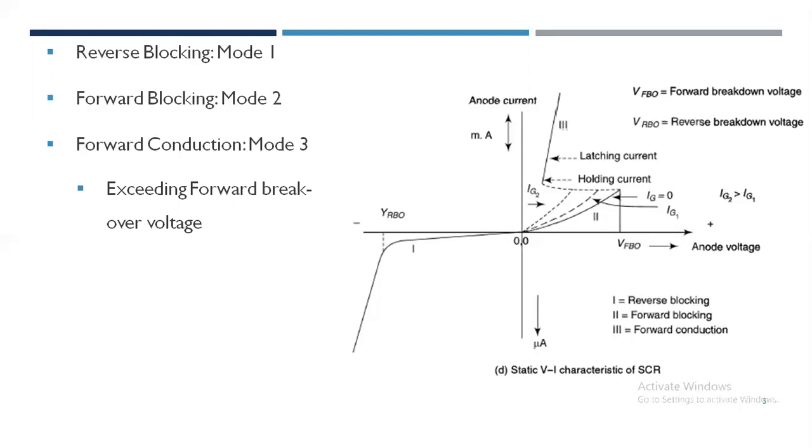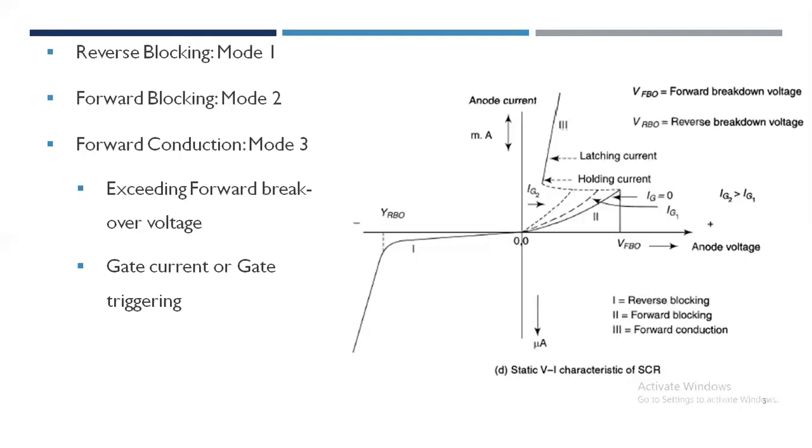At this voltage, the thyristor changes its state from high voltage across it with a low leakage current, that is off state, to a low voltage across it with a large forward current whose value is limited mainly by the load impedance. This is the on state of the thyristor.